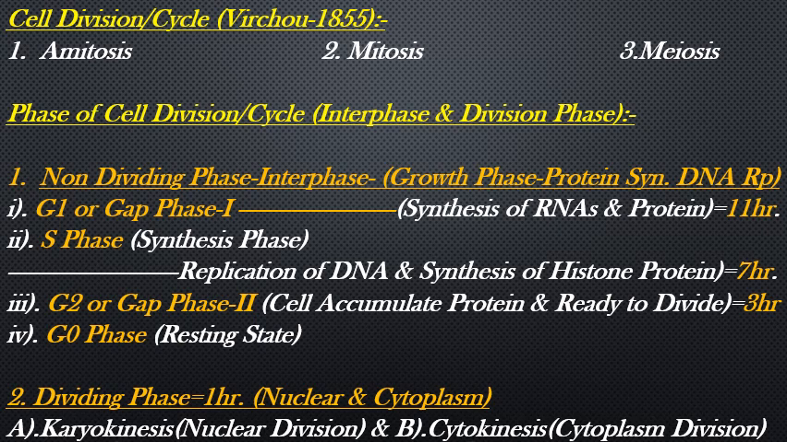Basically the dividing phase takes 1 hour, in which the nucleus and cytoplasm are divided. Division of the nucleus is defined as karyokinesis, and division of the cytoplasm is defined as cytokinesis.